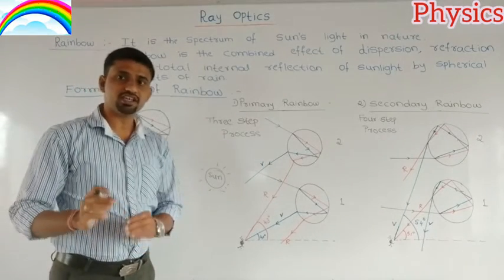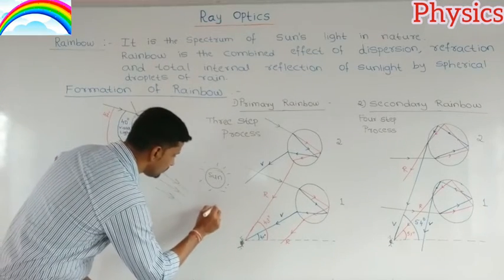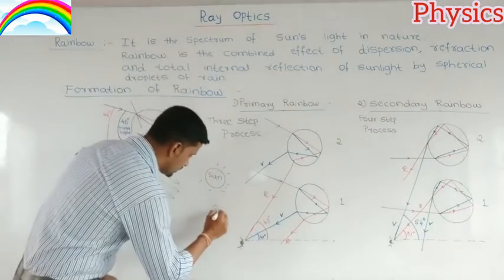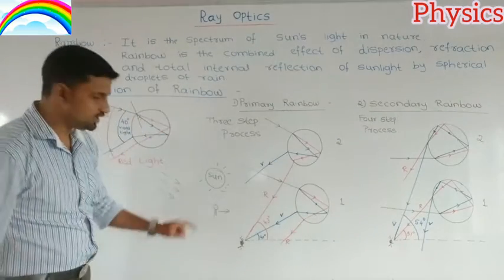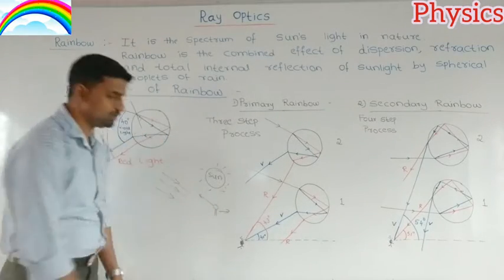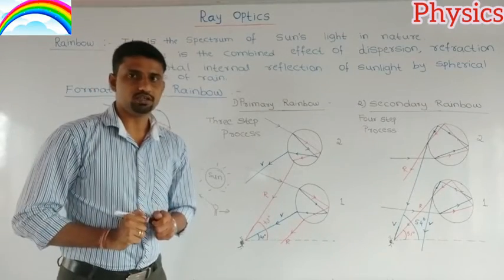And to observe the rainbow, the observer must stand with his back towards the sun, and then he can observe the rainbow like this. This is the condition to observe the rainbow.